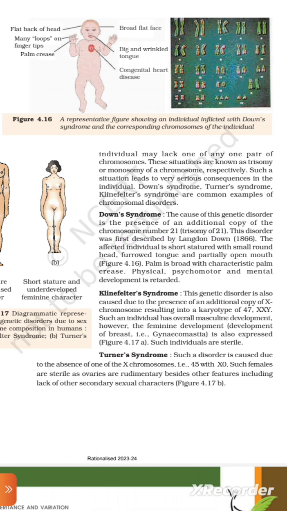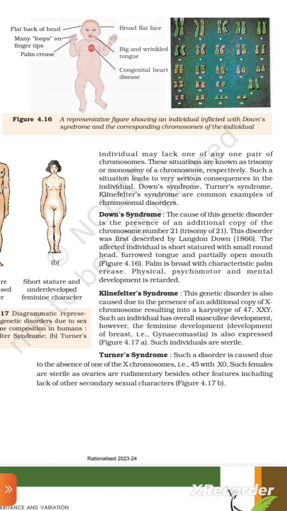trisomy of 21. The disorder was first described by Langdon Down in 1866. The affected individual is short statured with a small round head, furrowed tongue, and partially open mouth. Figure 4.16. The palm is broad with a characteristic palm crease. Physical, psychomotor, and mental development is retarded.